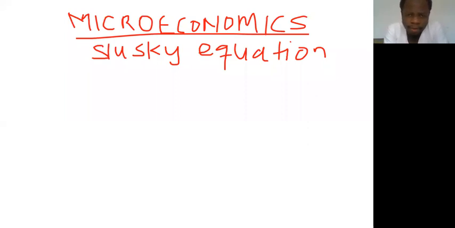Today we are going to look at the Slutsky equation. Anybody who has done basic economics will know that we always have the law that states that, all things being equal, when there is a change in price, it also results in a change in quantity demanded. But have you ever asked yourself why, anytime there is a change in price, all things being equal, it also leads to a change in quantity demanded, or the quantity that you consume?